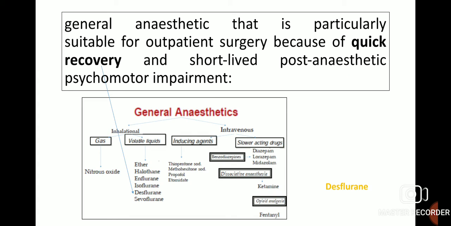The general anesthetic that is particularly suitable for outpatient surgery because of quick recovery and short-lived post-anesthetic psychomotor impairment is desflurane. So, desflurane comes under the volatile liquid inhalational general anesthetics, which is suitable for outpatient surgery because of quick recovery and short-lived post-anesthetic psychomotor impairment.